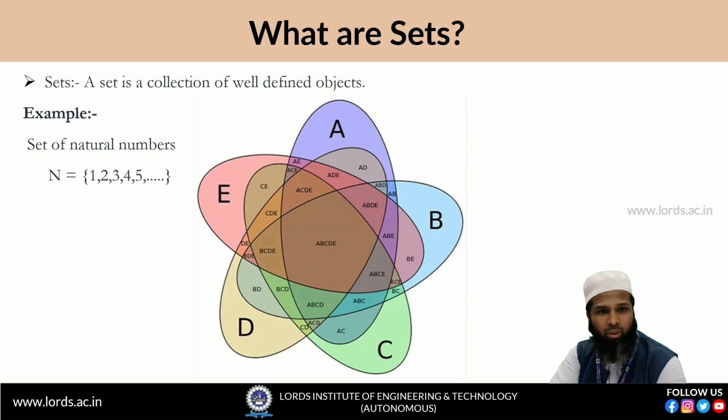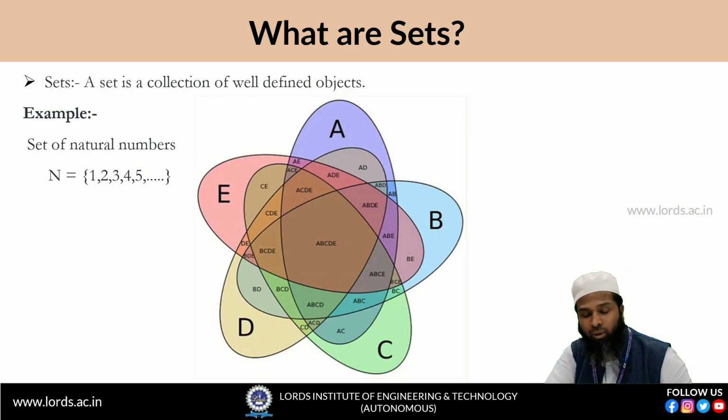What is a set? We have heard more about sets. A set is a collection of well-defined objects. Every collection cannot be termed a set. Something is there: the very definition. So a set is a collection of well-defined objects. What we are using in the set is the well-definedness, first of all, one definition, and the objects.